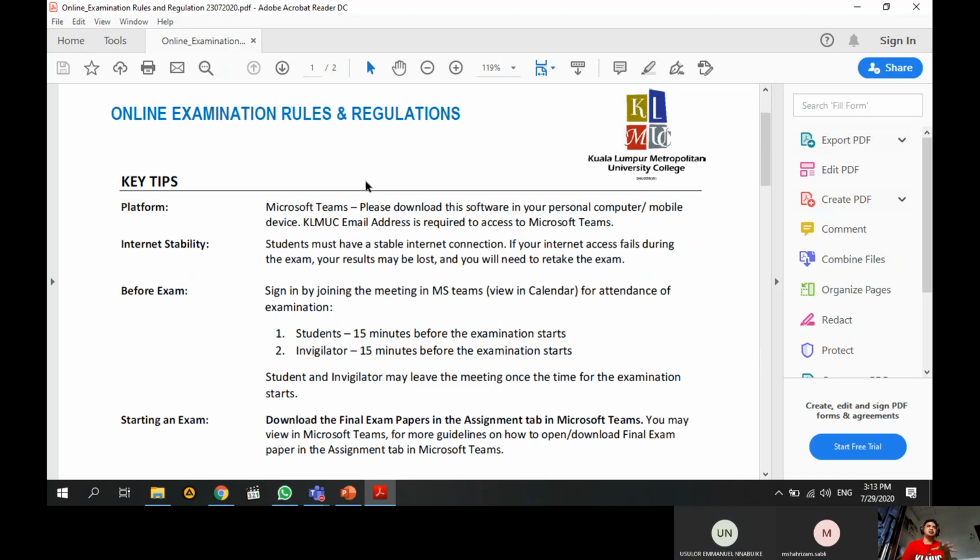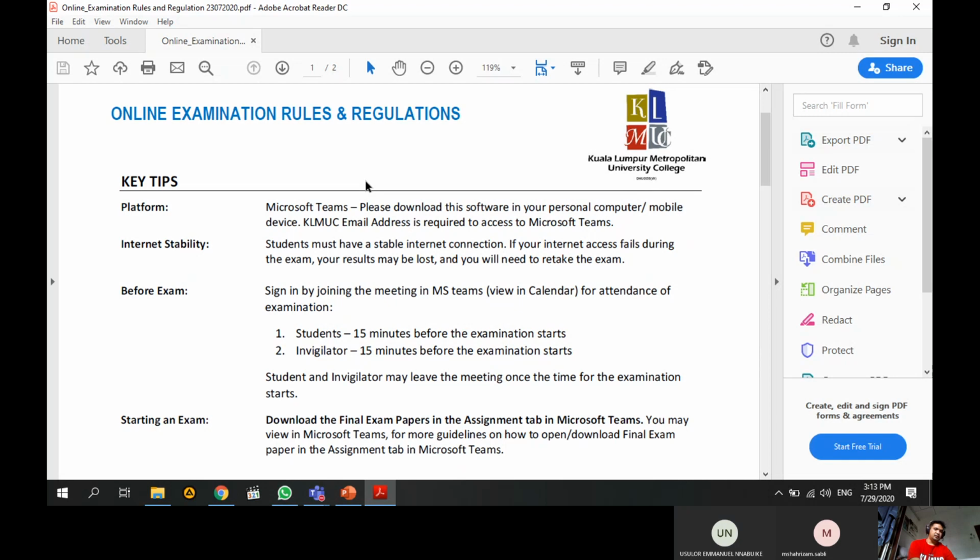After the class, I will WhatsApp you the rules and regulations, and at the same time the form for sitting the online exam at the college. If you want to do the online examination at the college using the Academy Wi-Fi, then you must fill it up first.